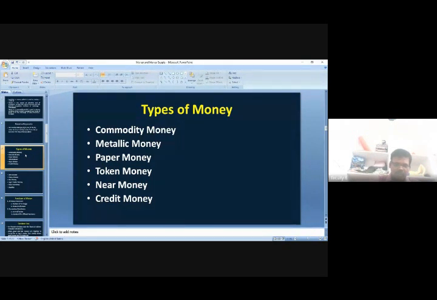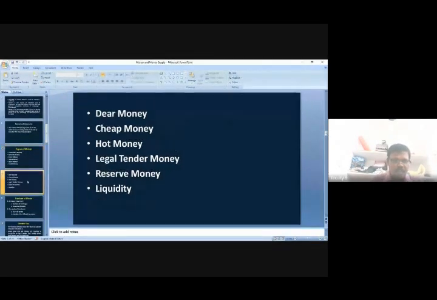Token money is where the face value is more than the intrinsic value. Near money is not money, but it has all the features of money. Credit money is exactly like checks. It is not money, but we have the purchasing power and later we pay the money. Further, the bank gives a guarantee by issuing the check. So that is called credit money. These are the concepts we discussed in the last class.